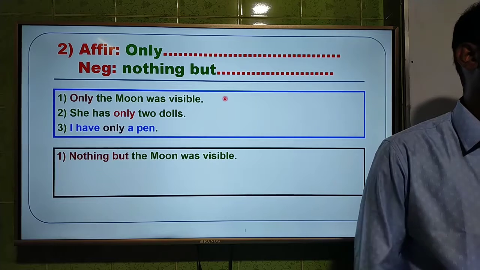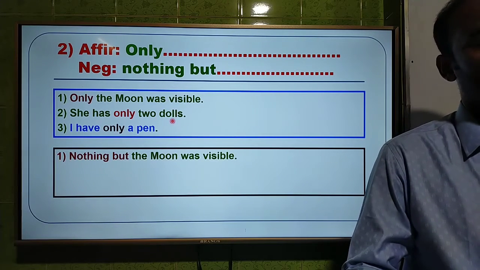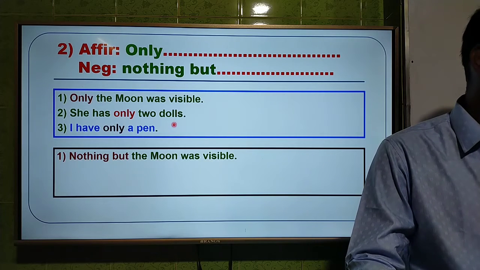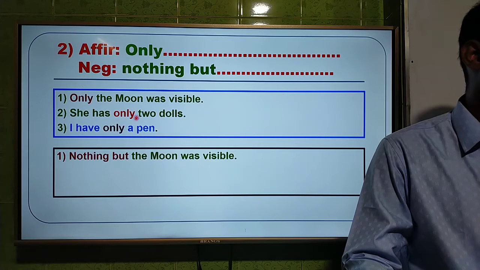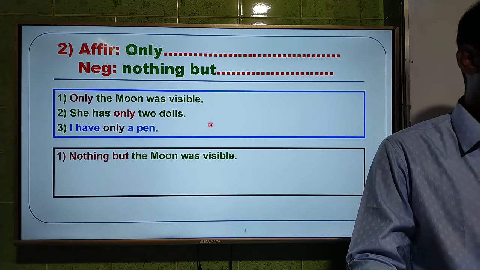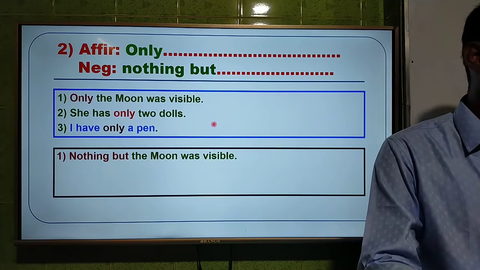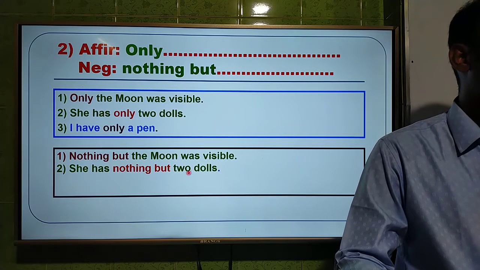Now, dear students, the second question. She has only 2 dolls. What may be the answer of this question? She has only 2 dolls. Here you see the word only. So the answer will be what? We shall see the answer. She has nothing but 2 dolls.